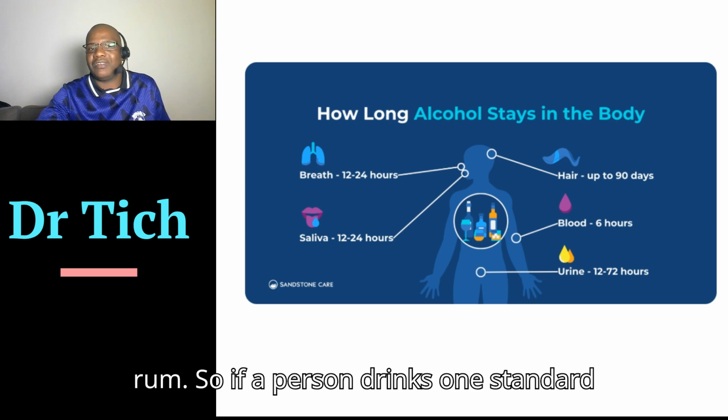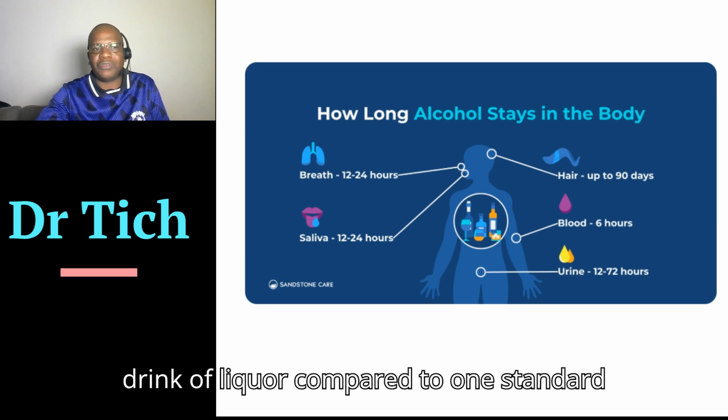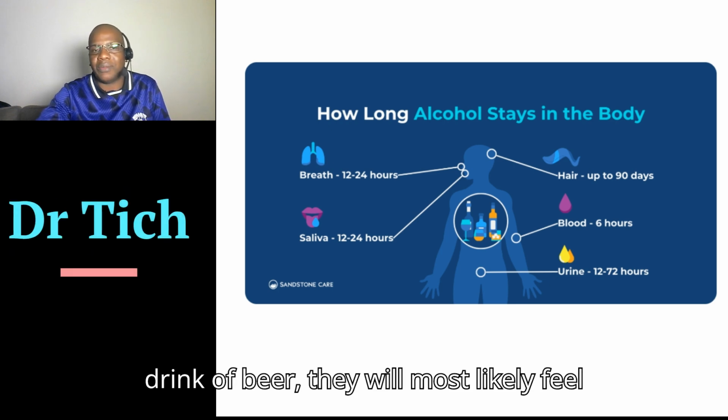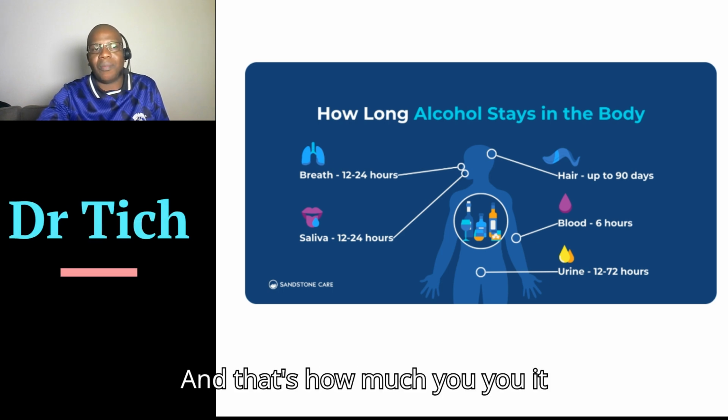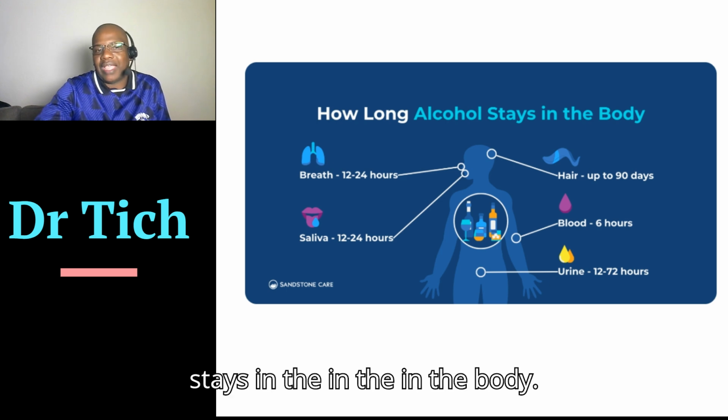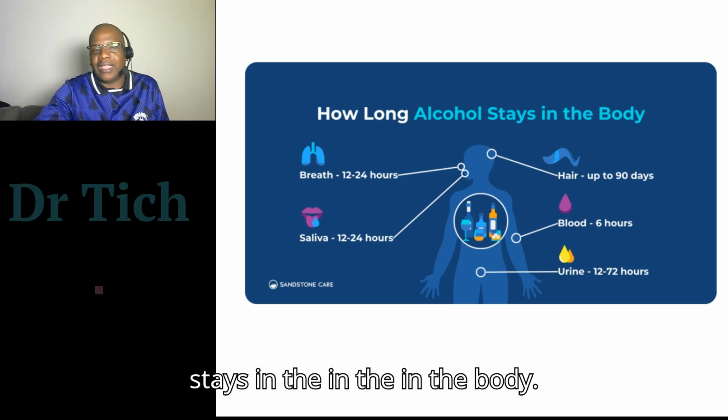So if a person drinks one standard drink of liquor compared to one standard drink of beer, they will most likely feel the effect of the liquor faster, right? And that's how much it stays in the body.